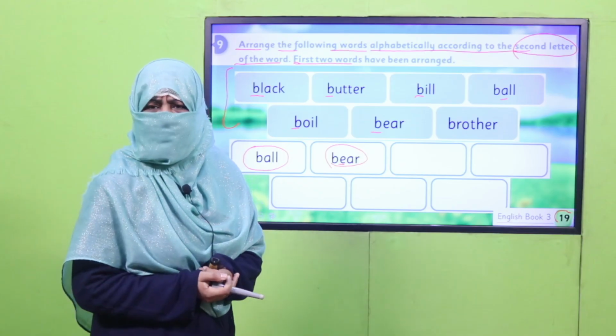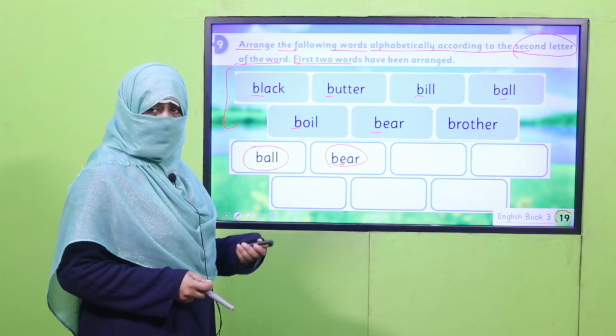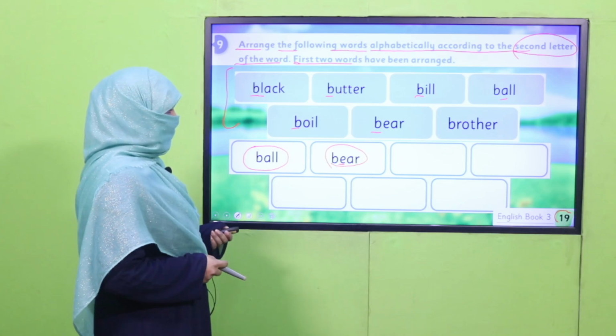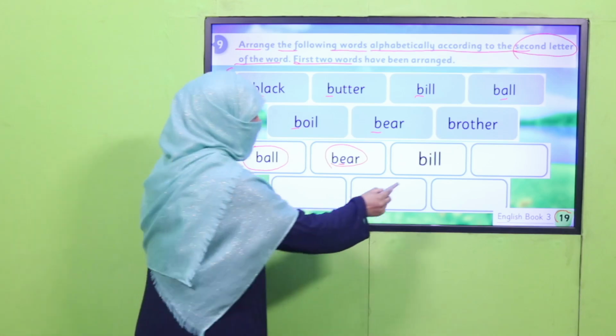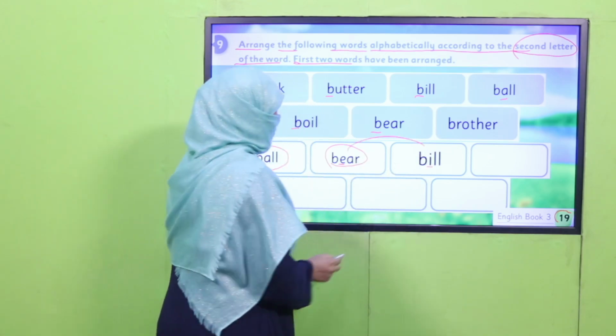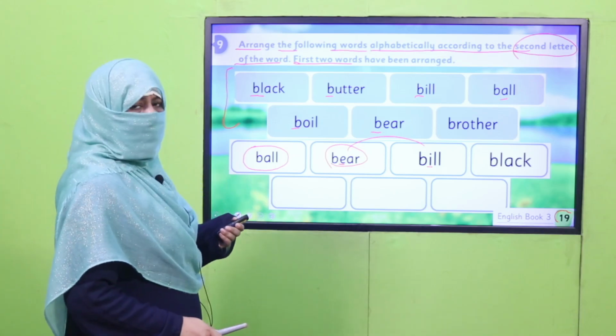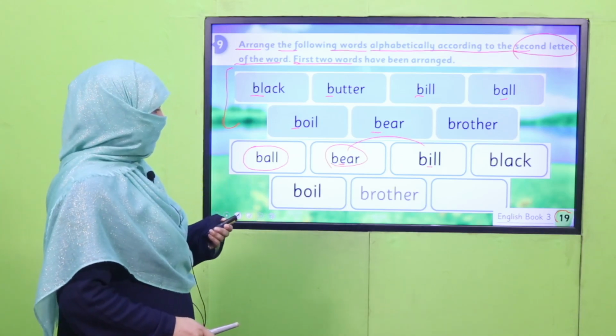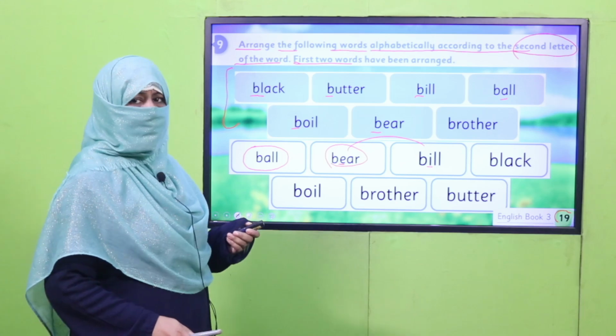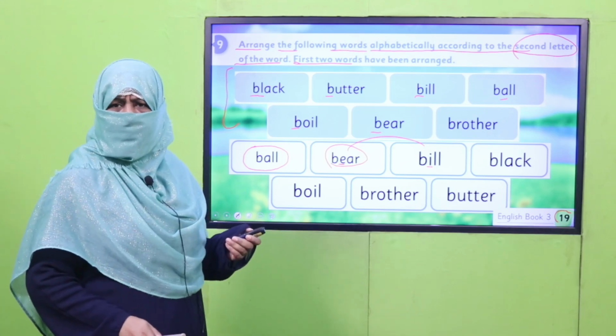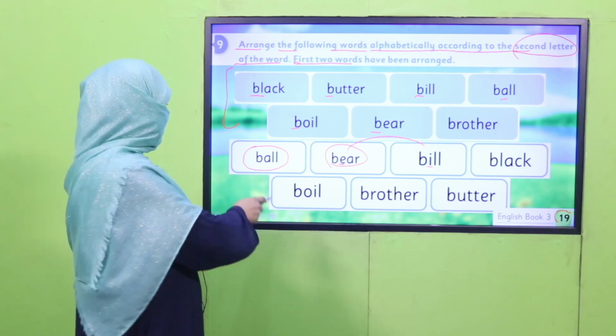Yes, my dear children, are you done with it? Okay, then match it with me. After bear, have you written bill? Because I comes after E. So next, E means next order is E, I. Next, black, boil, brother, and butter. Have you written in the same order? That's good. So you got the idea.